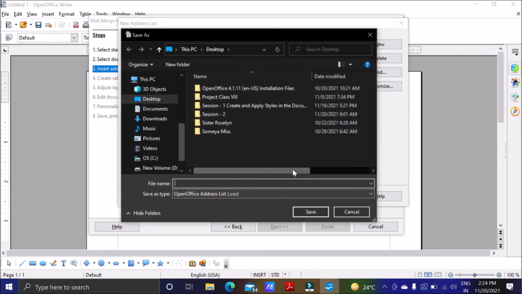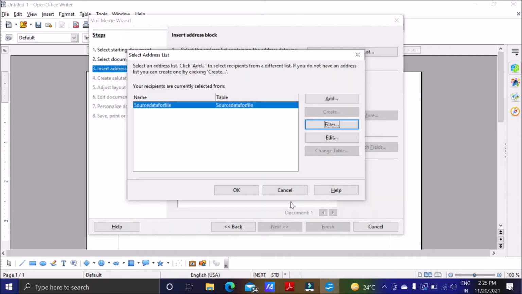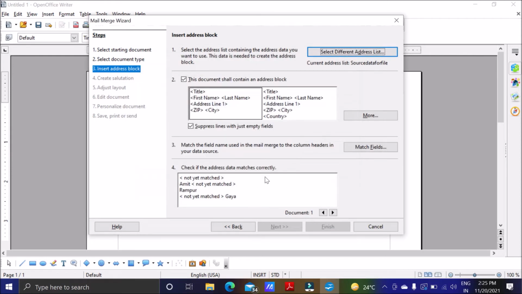So I will click on OK, and it will ask me to save this file. I will save it with the name 'sourcedata' for file, and we will not give any space because it's a database. Save and then OK. So we got it, then OK.